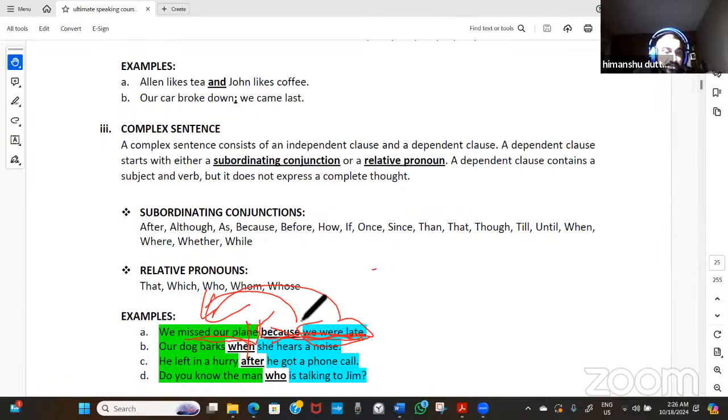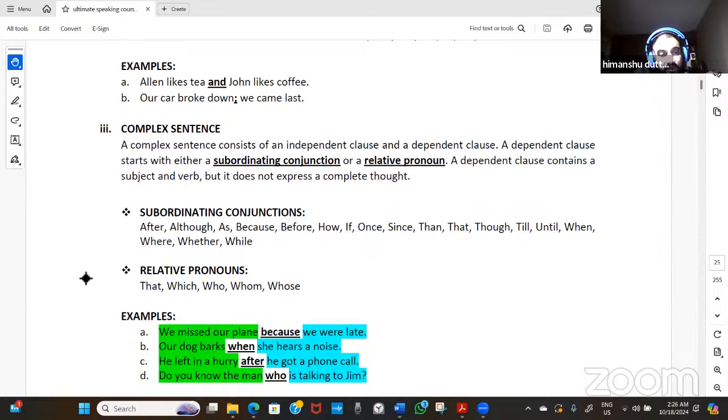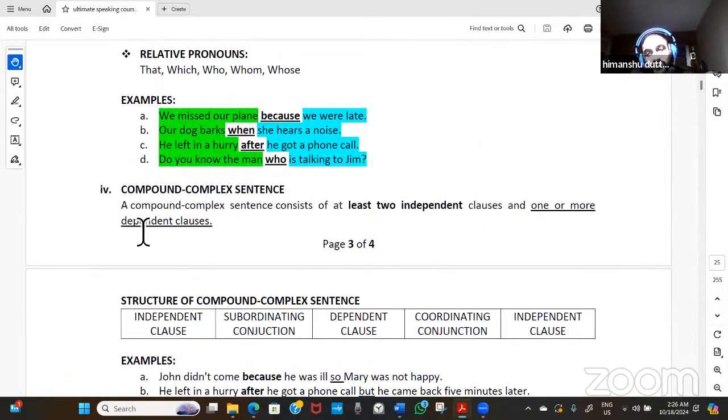So you can see subordinating conjunctions here, answering when, where, how, and why, along with the relative pronouns. Then you will be able to remember that we are using subordinating conjunctions. Subordinating conjunctions are those conjunctions which join together the dependent and the independent clause.